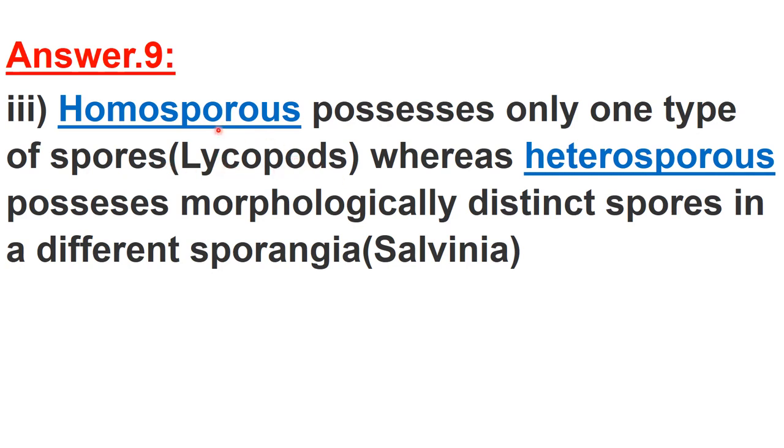Both these you can take as examples of pteridophytes. Okay, so homosporous are the pteridophytes which bear only one type of spores, and an example is lycopods, whereas the heterosporous possess morphologically distinct spores. Okay, or you can say in different sporangia, and an example is Salvinia.